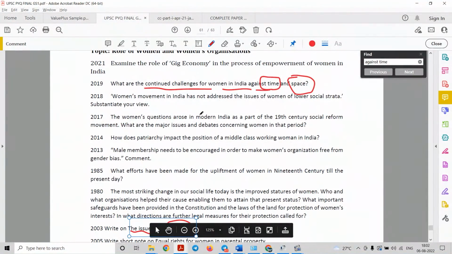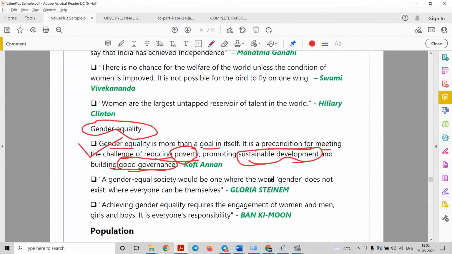But make sure that you don't overdo such quotes, otherwise it will give a different direction to your answer that will divert from the demand of your question. Therefore, please use these quotes carefully, especially in GS1, GS2 and GS3. In GS4, most of the quotes are welcome depending upon the context of the question.